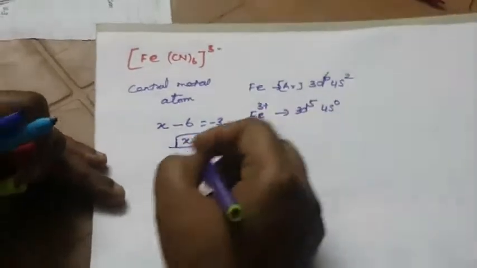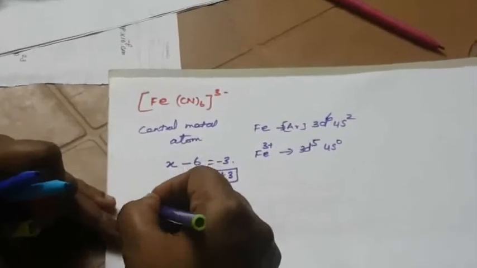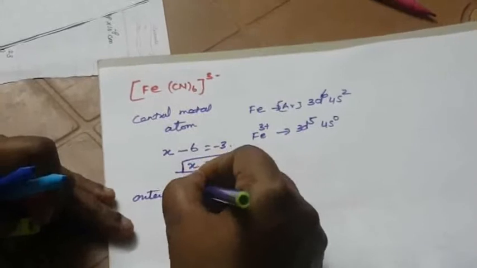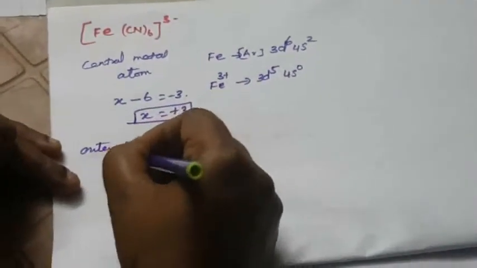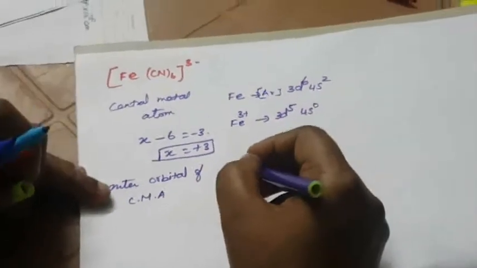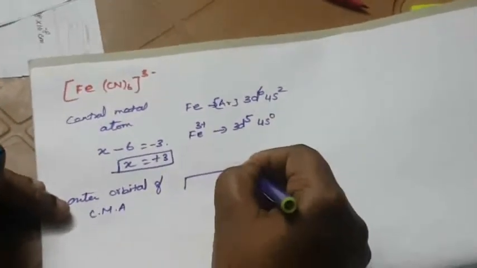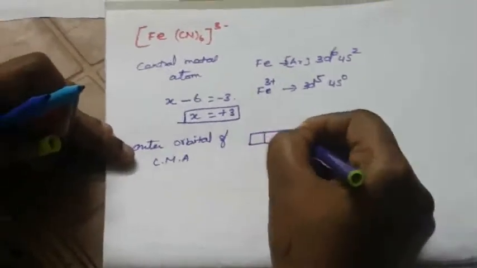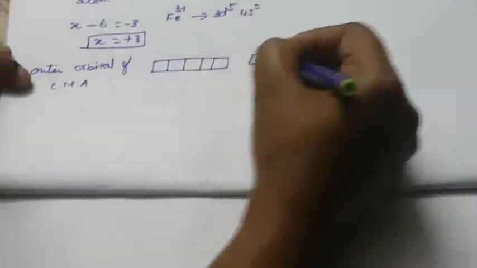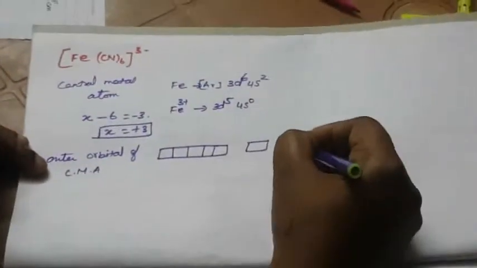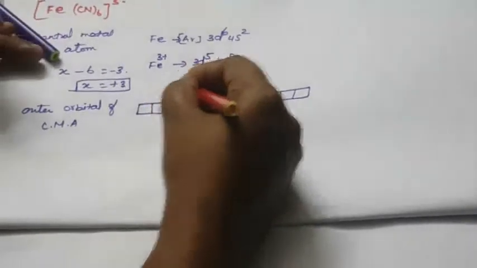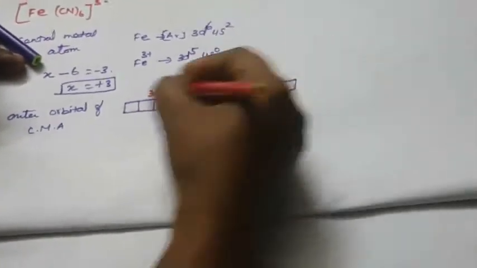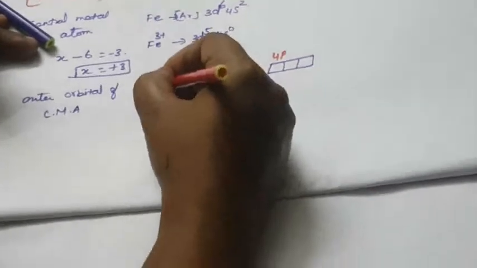Next one is the outer orbital configuration of the central metal atom. How to draw this one? First you draw the 3d5, then 4s, then 4p. Here that is 3d5, 4s and 4p. Here how many? 1, 2, 3, 4, 5. So that is the 5 electrons.